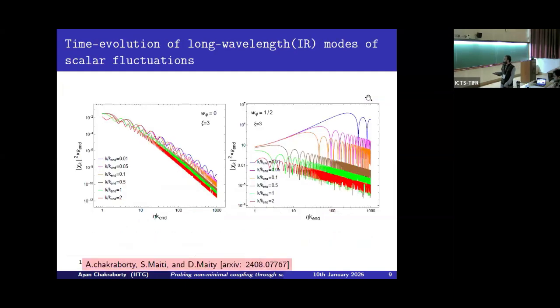Okay, so these two figures are actually representing the time evolution of the scalar field amplitude for two different equation of state and for a given coupling strength xi. In the left panel, we see for omega phi equal to 0, there is no instability at all present in the system. No matter how long the wavelength is, they will not experience any instability, even though the coupling strength is high. Whereas in the right panel, we see that for omega phi equal to half, there is a prominent instability present in the system. And because of the prominent instability, there is a significant enhancement of the field amplitude. Interestingly, we find that the longer the wavelength, the stronger the instability and the higher the enhanced field amplitude.